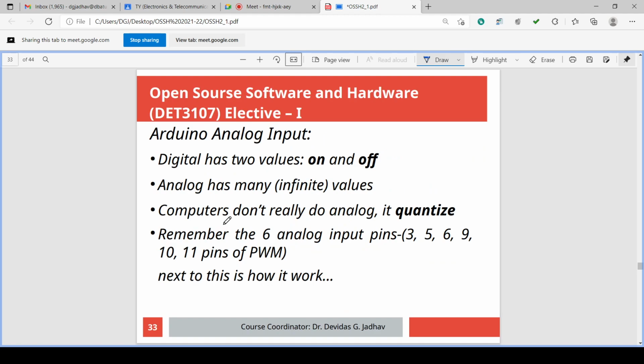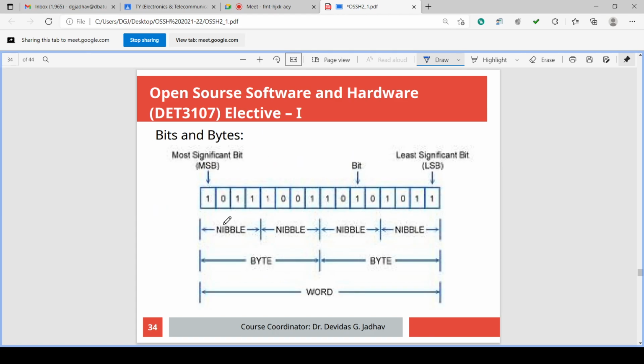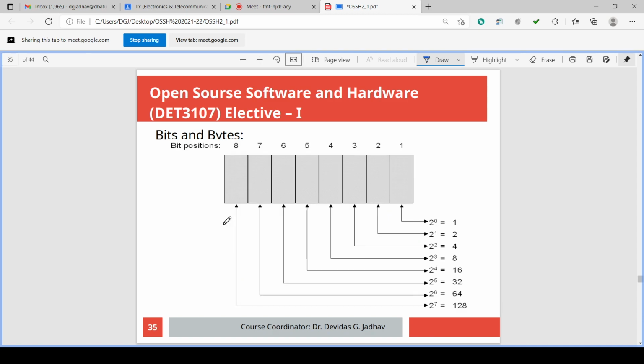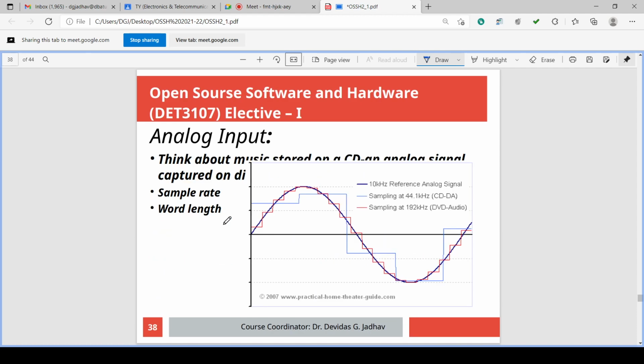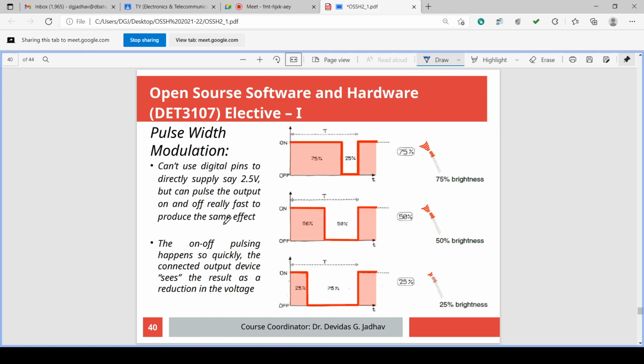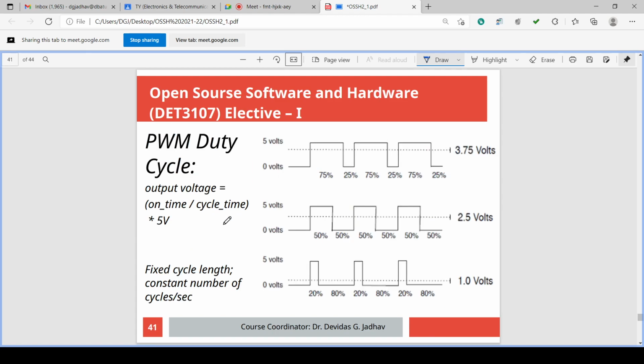Okay, Arduino analog output. Six pins are there, 3, 5, 6, 9, 10, 11, the PWM pins, where the PWM output can be given. And we have discussed the bits, bytes, nibble, word, etc. in the previous lecture. We have discussed the details of the analog and digital inputs and outputs. We have discussed PWM in detail in the last lecture, isn't it? PWM, duty cycle, how the duty cycle varies, and that is equivalent to some DC analog amplitude, with these examples.